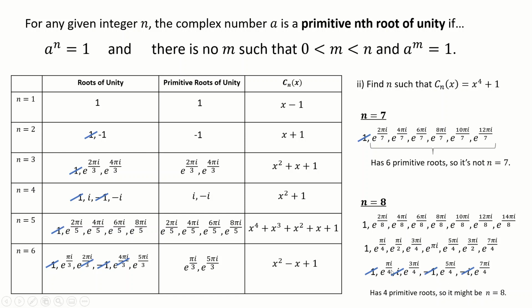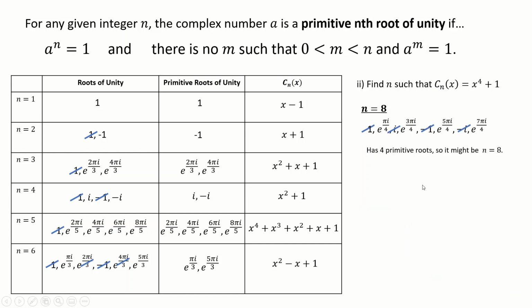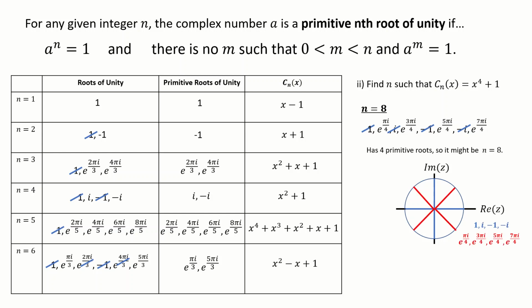We don't know yet, but we need to check that. It's got 4 roots, and so that might have the polynomial of x to the 4 plus 1. Let's work it out. So where are these roots? There they are. There's i, negative 1, and negative i, which I'll keep in blue because I've crossed them out in blue. And the 4 remaining ones are there.